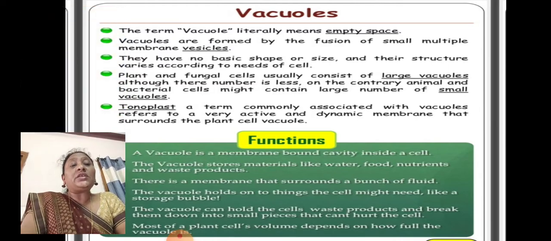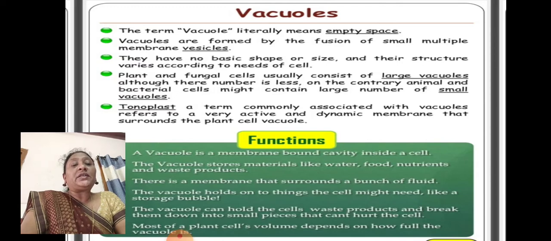The term vacuole literally means empty space. Vacuoles are formed by the fusion of small multiple membrane vesicles. They have no basic shape or size and their structure varies according to the needs of the cell. Plant and fungal cells usually consist of large vacuoles, although their number is less. On the contrary, animal and bacteria cells might contain a large number of small vacuoles. Plant cells and fungus contain large vacuoles, but very few in number. In animal cells, we can find very small vacuoles, more in number.